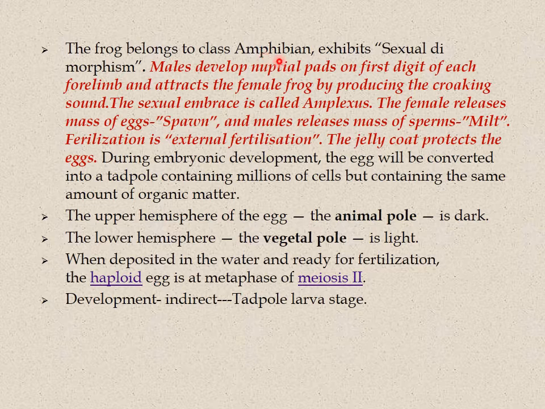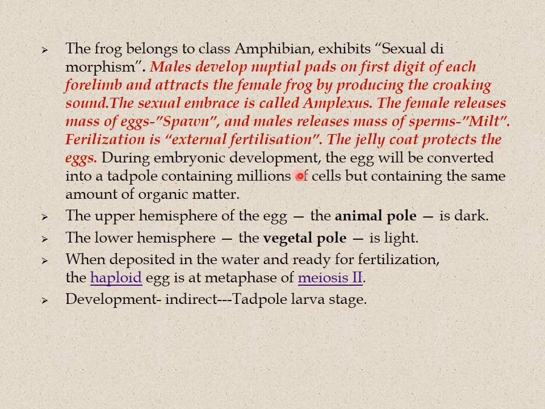The frog belongs to the class Amphibia and exhibits sexual dimorphism. Males develop a nuptial pad on the first digit of each forelimb and attract the female frog by producing a croaking sound. The sexual embrace is called amplexus. The female releases a mass of eggs called spawn and the male releases a mass of sperm called milt. So the fertilization is external fertilization. The jelly coat protects the eggs.